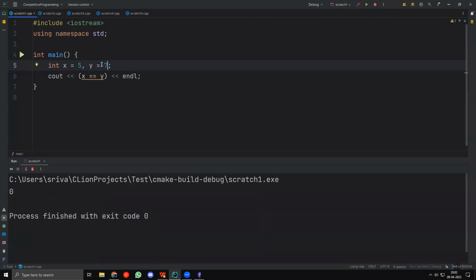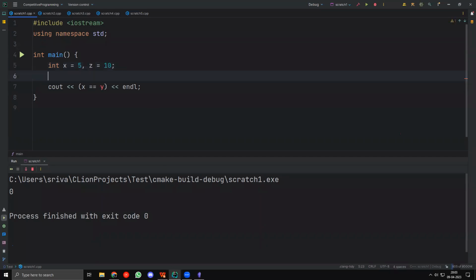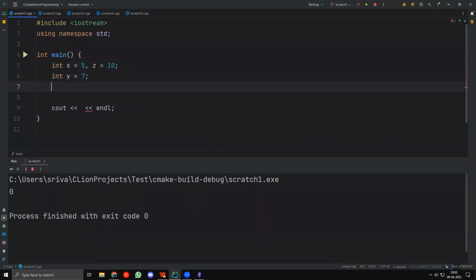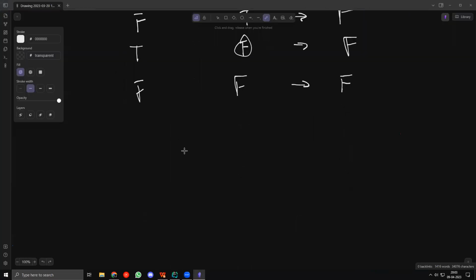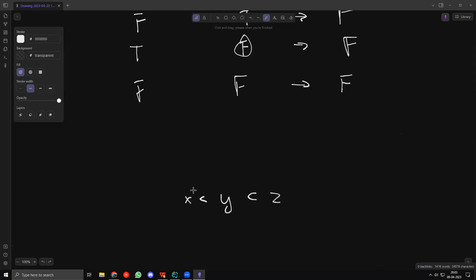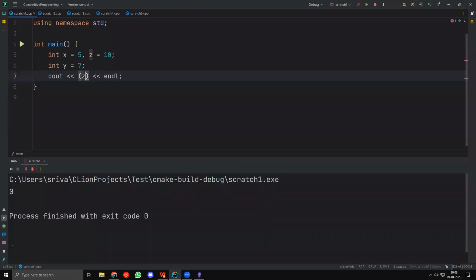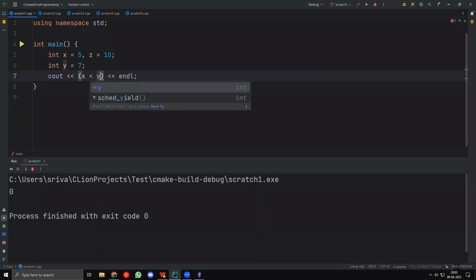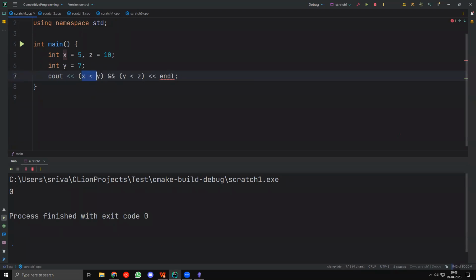Okay. Now let's take an example. Let us say that I have x equal to 5, z equal to 10, and y equal to 7. Now I want to check if y is between x and z. So y must be greater than x, but y must also be lesser than z. So I'll say x is less than y and y is less than z.